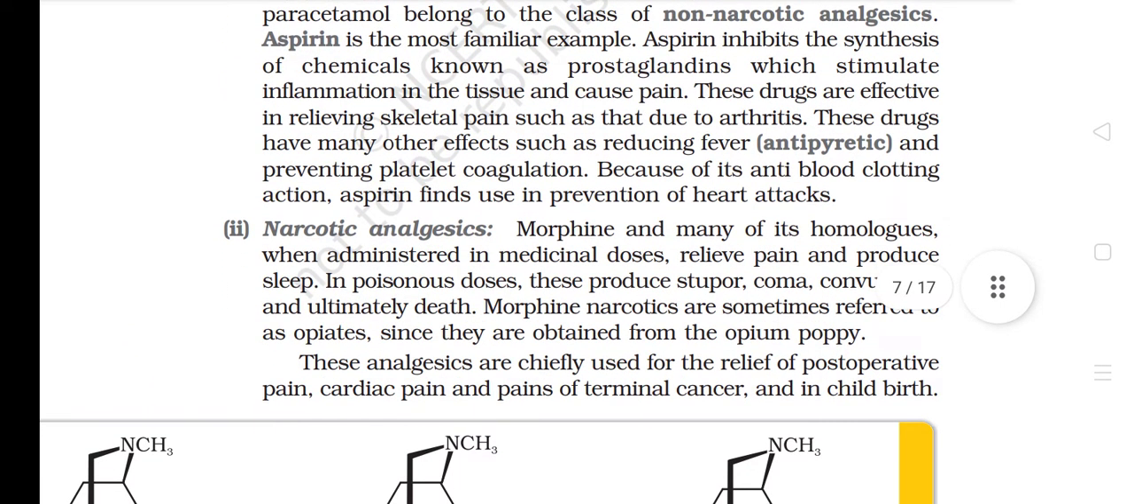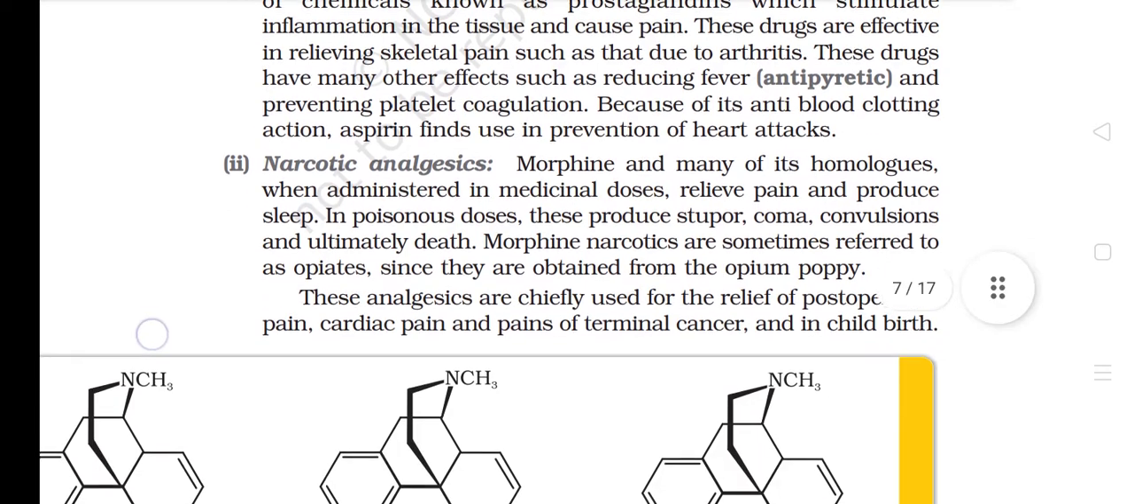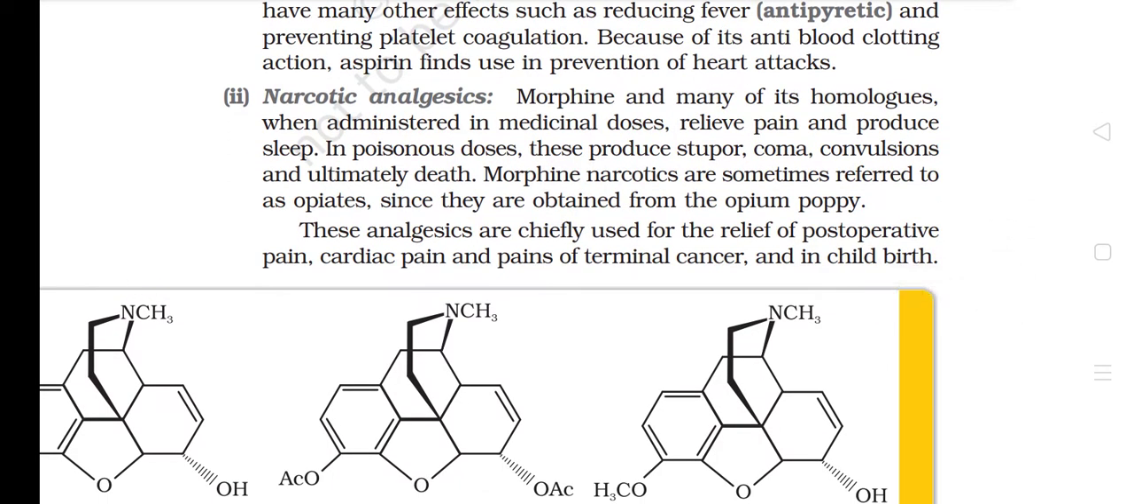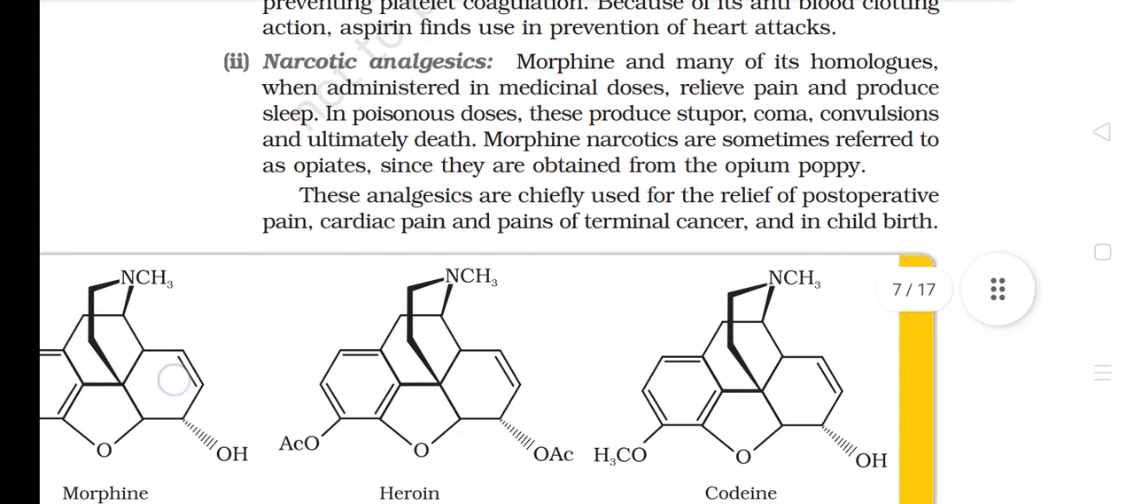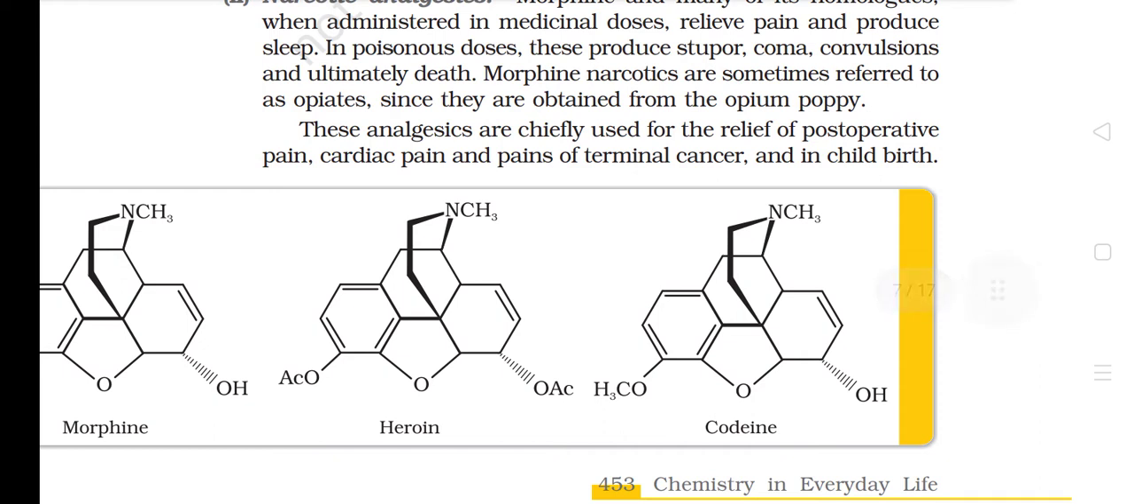Because of its anti-blood clotting action, aspirin finds use in prevention of heart attacks. 2. Narcotic analgesics. Morphine and many of its homologs, when administered in medicinal doses, relieve pain and produce sleep. In poisonous doses, these produce stupor, coma, convulsions, and ultimately death. Morphine narcotics are sometimes referred to as opiates, since they are obtained from the opium poppy. These analgesics are chiefly used for the relief of post-operative pain, cardiac pain, and pains of terminal cancer, and in childbirth.